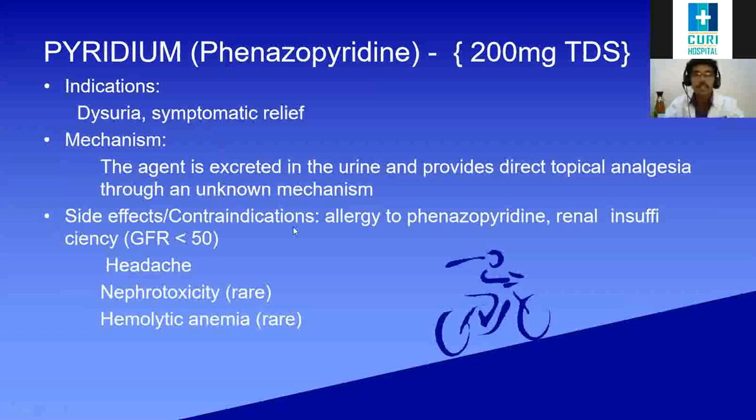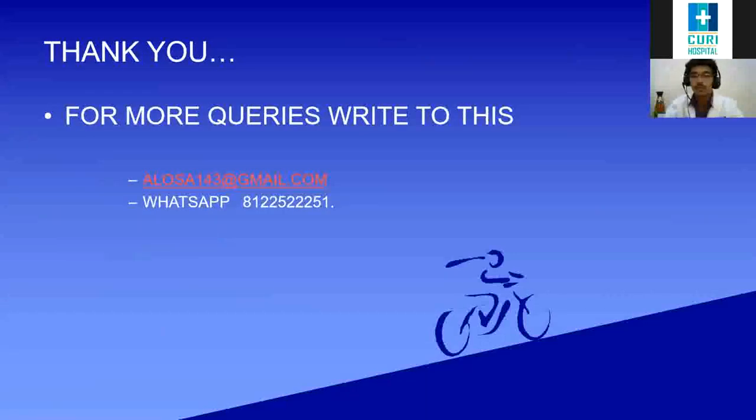What are the side effects? Allergy is a side effect in some cases, so we should avoid this drug. And renal insufficiency: in case of GFR less than 50, we should not give this drug. That is a contraindication. Also headache; nephrotoxicity is rare because it is metabolized and excreted by the kidney, and hemolytic anemia is rare. So that's it, guys.